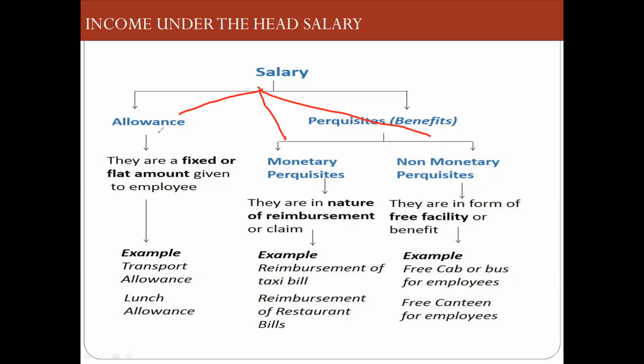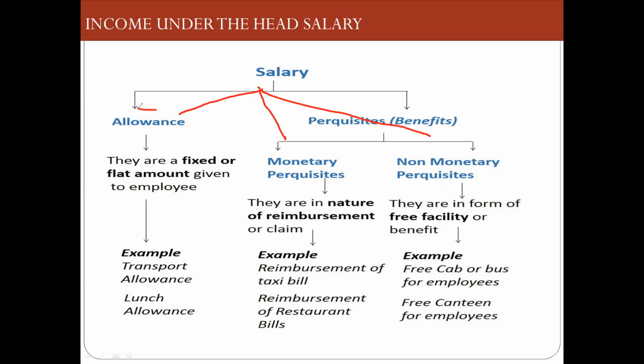Now, when you are working in an organization, you are given a salary. Now, salary is not just one component. Salary has so many components, like basic salary, as I already told, dearness allowance, dearness pay, so many other allowances, and other retirement benefits if you are retiring, and perquisites also.